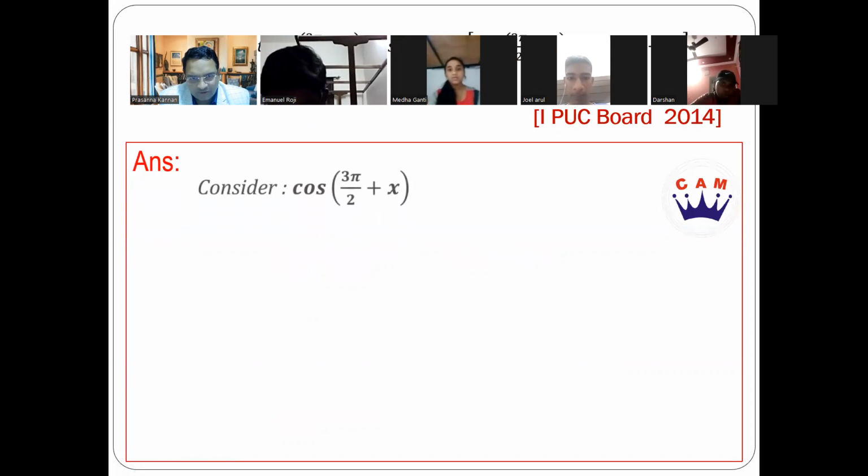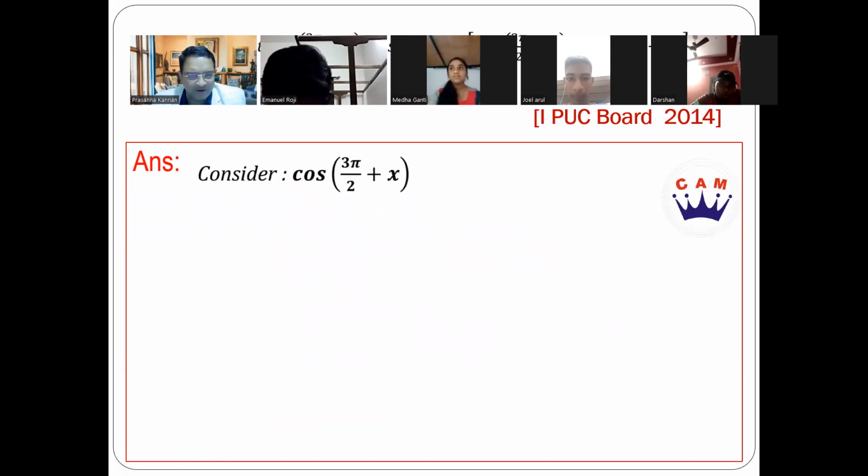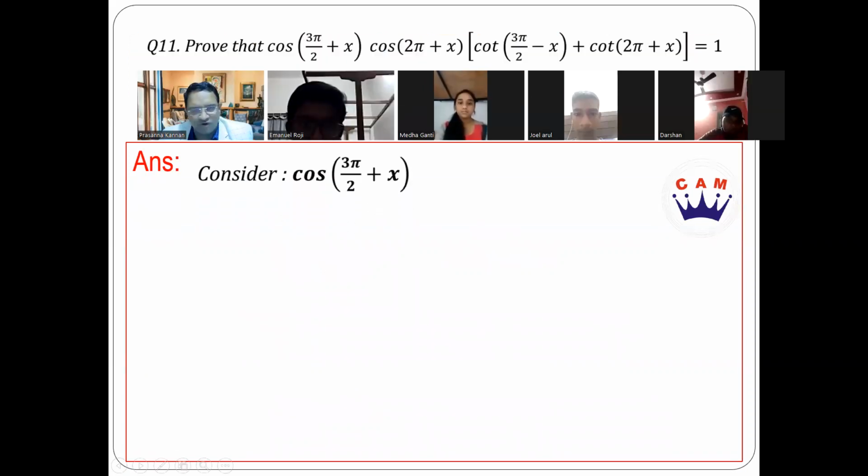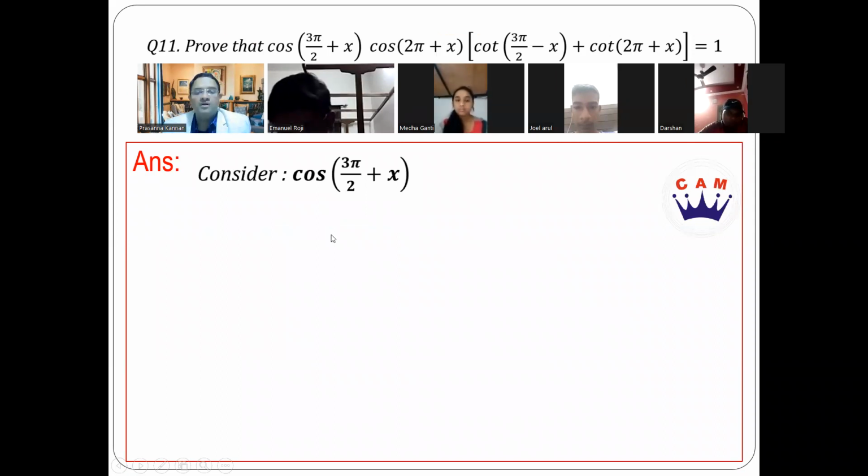So we'll split the sum into 3-4 parts. Once you know it, it's a very easy sum to solve. Quickly you can solve this sum, right? So cos of 3 pi by 2 plus x. First thing that you have to analyze is 3 pi by 2 plus x. Which quadrant does it lie in?